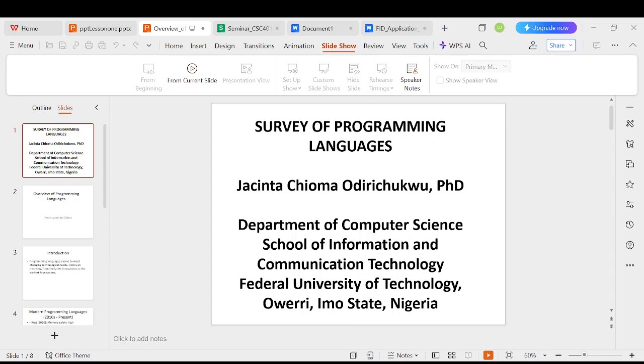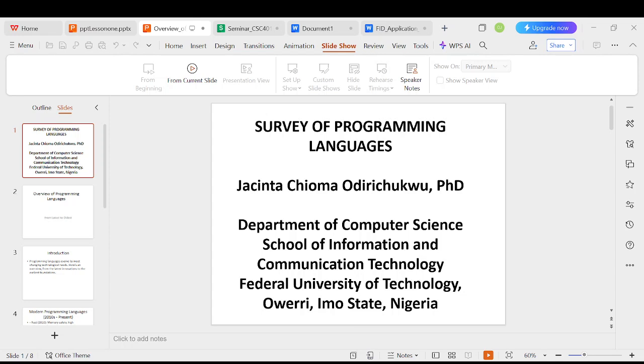We have Julia, 2012, for high performance computing and scientific programming. TypeScript, 2012, is JavaScript with static types for scalable web apps. We have Go, 2009, from Google, an efficient, scalable backend language.